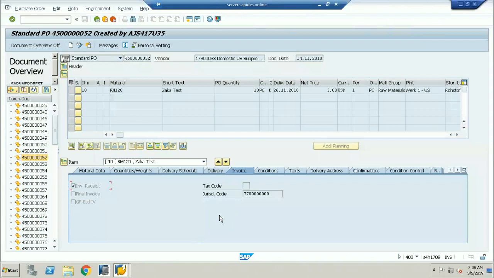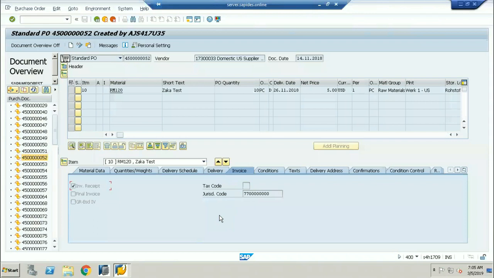So if you want to know for what purchase orders goods receipt has been done, for what purchase orders invoice receipt has been done, for what purchase orders both goods receipt and invoice receipt have been done, you can use this MB5S. MB5S is the report for all the detailed information about the purchase order, whether the goods receipt and the invoice receipt have been done or not. Very, very important.